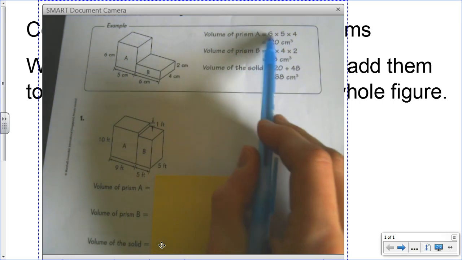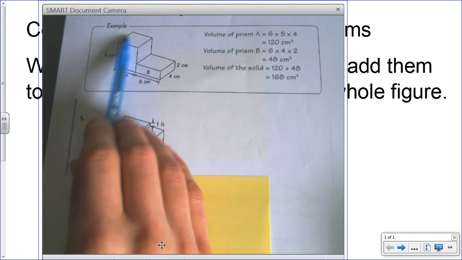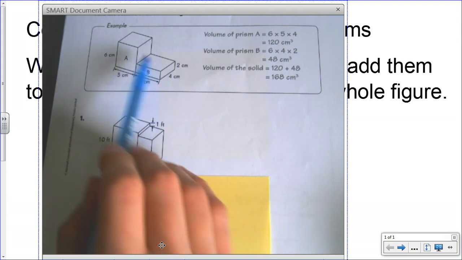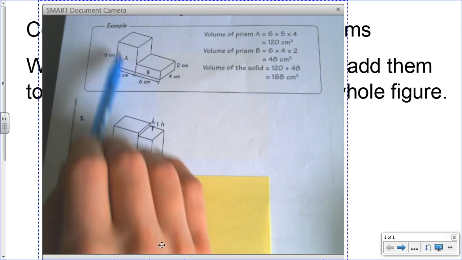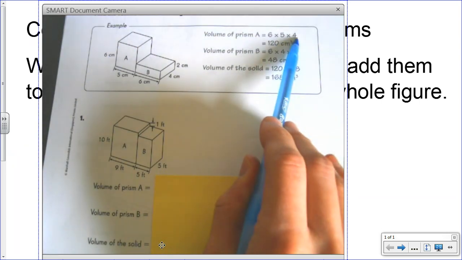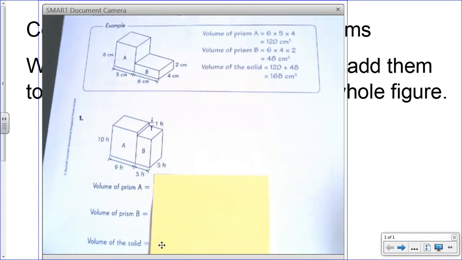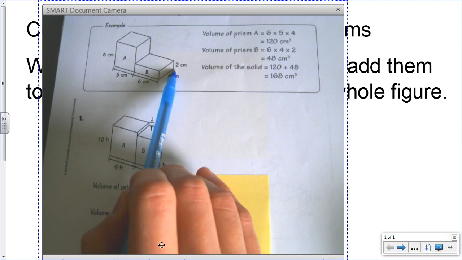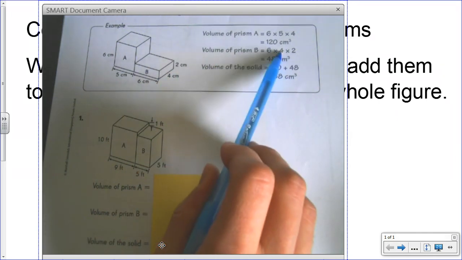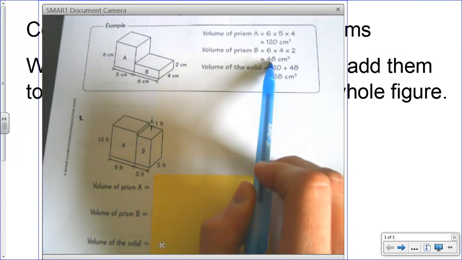So the volume of prism A was 6 times 5 times 4. This 4 doesn't go away. It's the same distance here, and the same distance here. So 6 times 5 times 4, and that's 20 times 6, which is 120 cubic centimeters. Over here for prism B, I see 6 times 4 times 2. So that's 6 times 4 is 24, times 2 is 48.